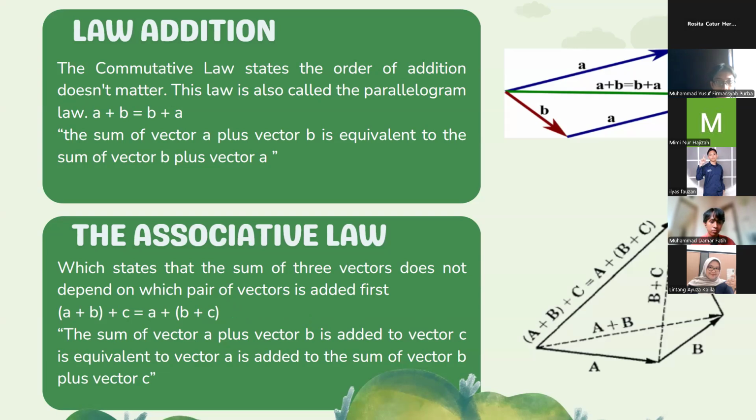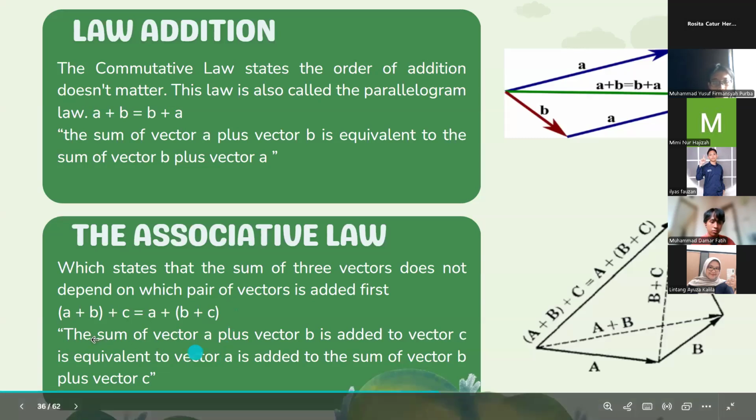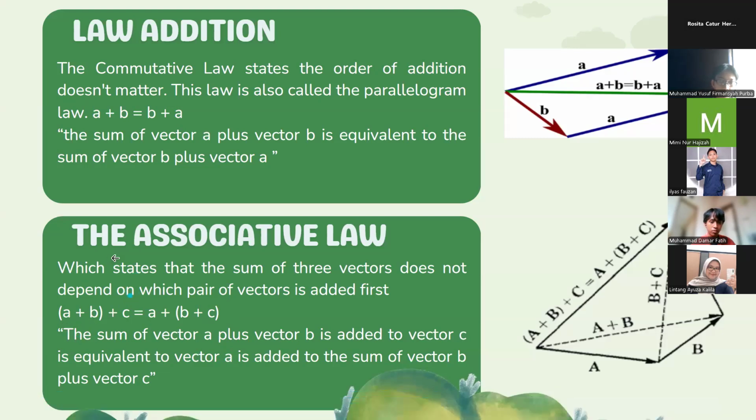Or we can say the sum of vector a plus vector b added to vector c is equivalent to vector a added to the sum of vector b plus vector c.